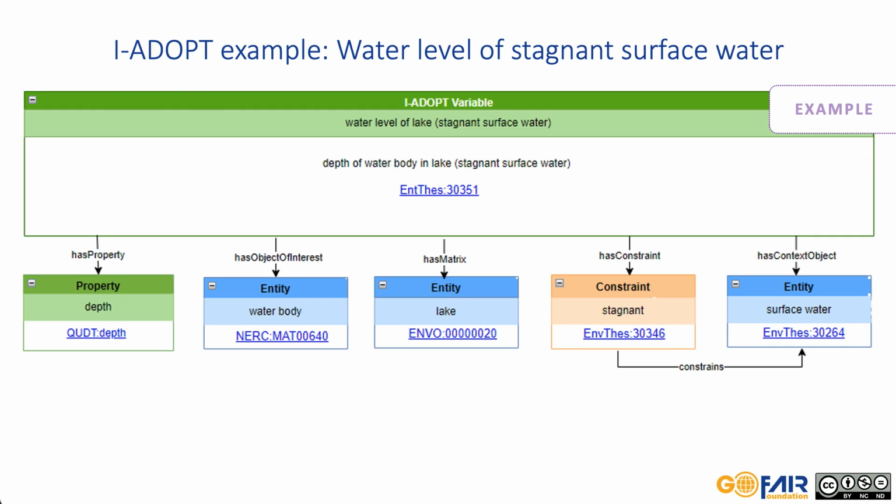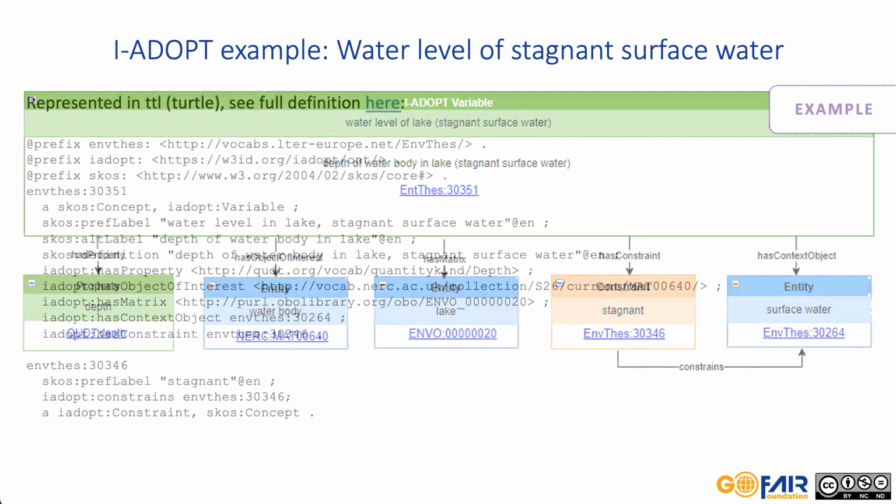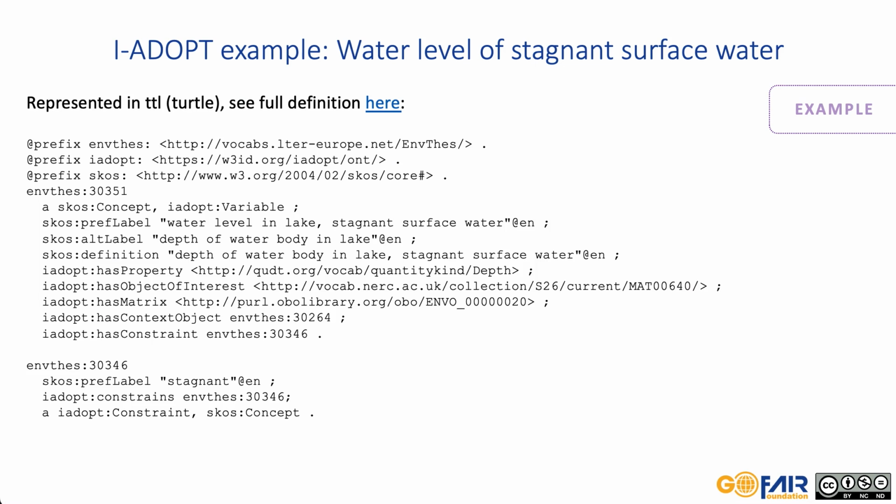For the description terms, you can use any terminology as long as it is maintained and interoperable with other terminologies. Here you can also see how the representation is expressed as machine-readable RDF in Turtle syntax.